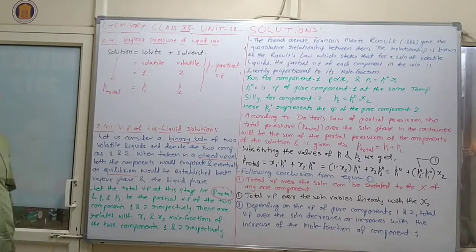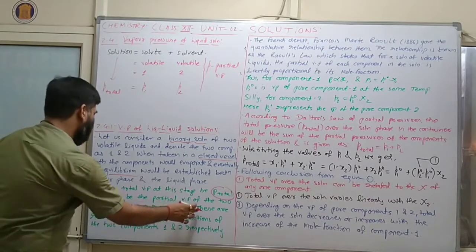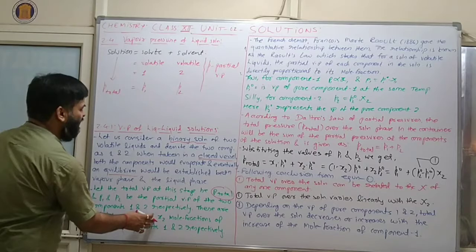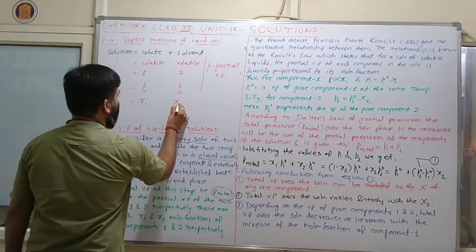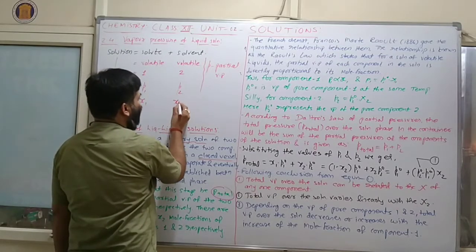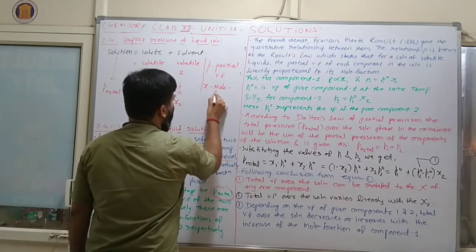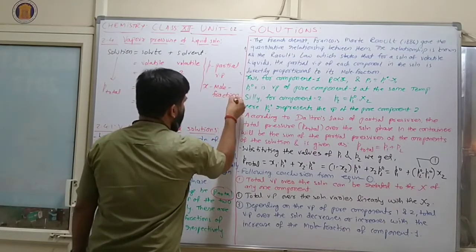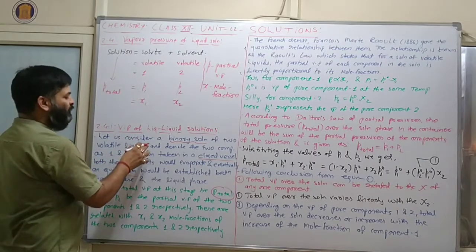Clear? These are related to Chi1 and Chi2, the mole fractions. The mole fraction of component 1 is Chi1 and of component 2 is Chi2. Chi is mole fraction.